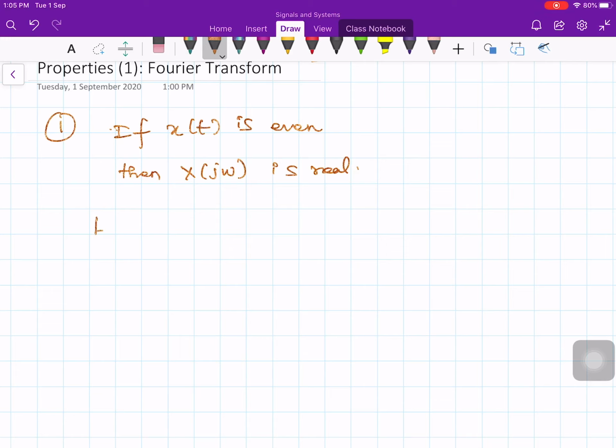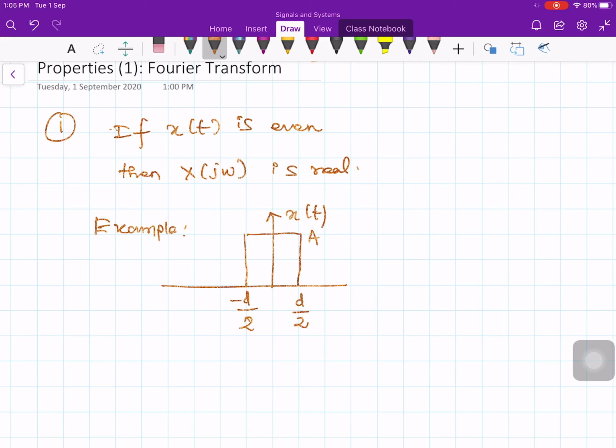Now I will consider an example where the signal x of t is real. You take the pulse like this. The magnitude is a and its duration is minus d by 2 to plus d by 2.